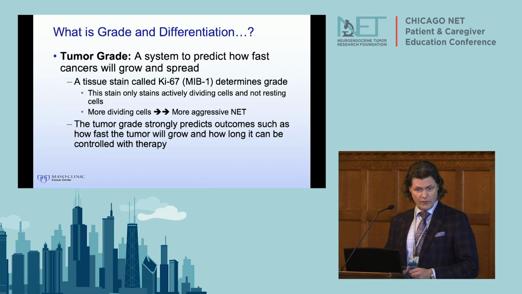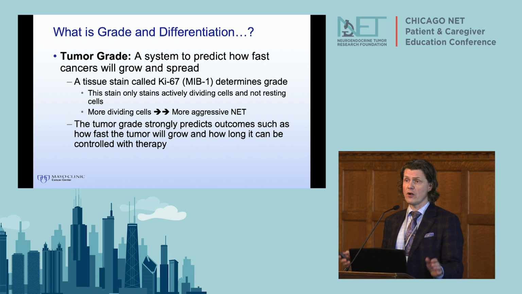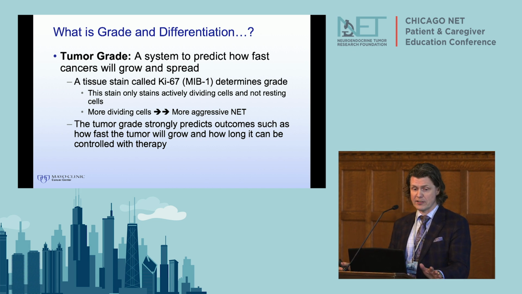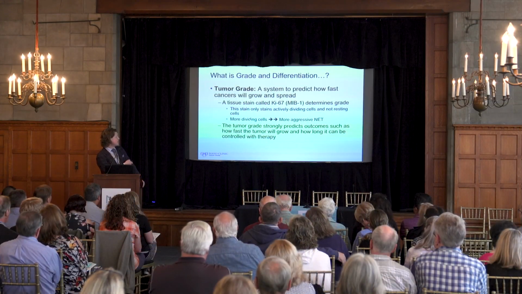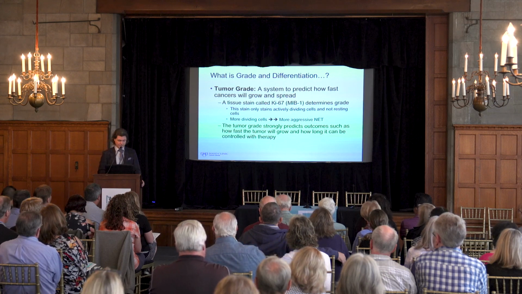So moving on, tumor grade. This is really a system for us to predict how a tumor will behave over time. It's not a perfect system, but it's actually not bad either. What we do is take a special tissue stain and apply it to slides of tissue, and then we count the number of cells that stain positive. These are the cells that are actively replicating or dividing, and the stain should not stain cells that are resting. And this tumor grade, just purely the number of cells that stain positive, will fairly accurately predict how the tumor will behave over the next months to years. So more dividing cells, more aggressive NETs, or NENs.